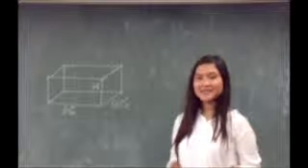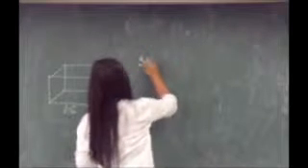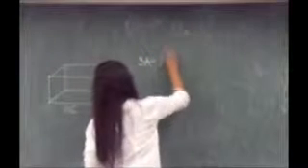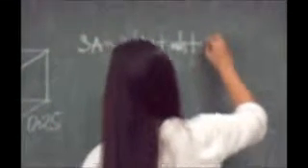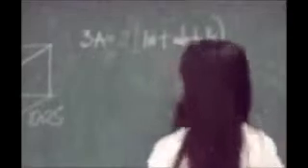And for the total surface area, we have SA is equal to 2 times the quantity length times width, plus width times height, plus length times height.